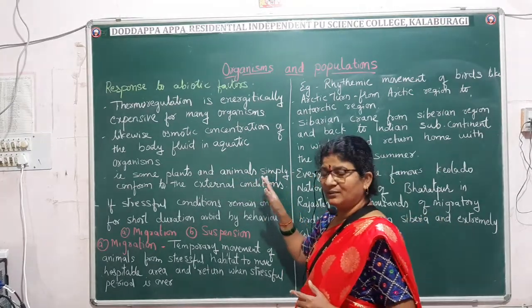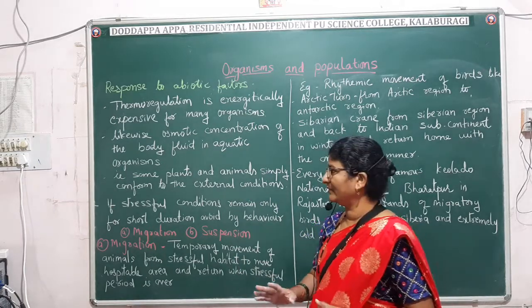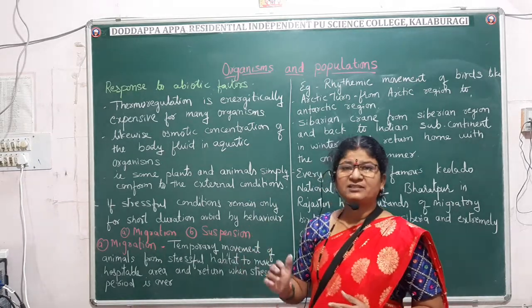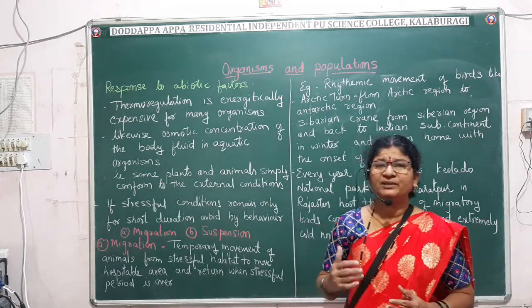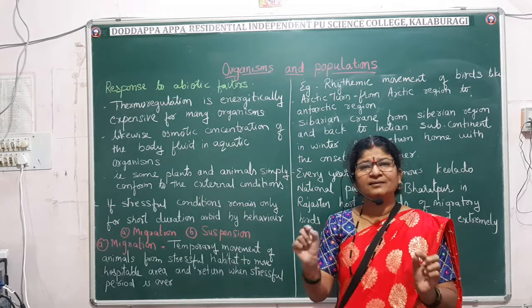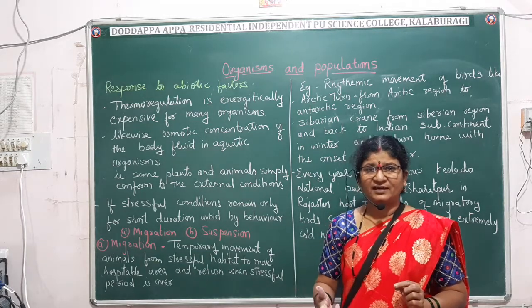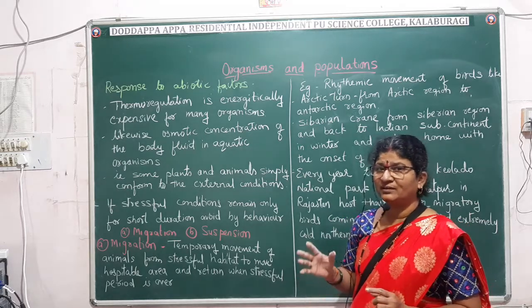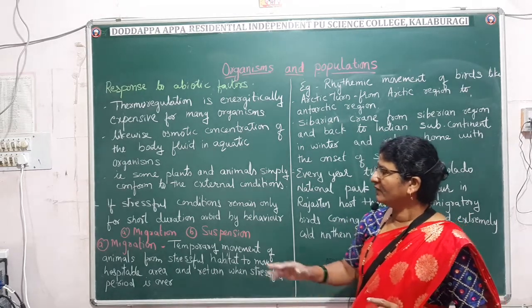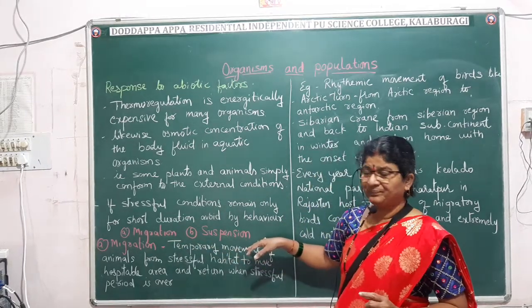Plants and animals, I told already, they will conform with the external environment, then they will survive. So if these stressful conditions are going to exist for smaller duration or sometimes a little longer duration, the organisms will avoid these stressful conditions by two behavioral ways. The two behavioral ways are the migration and the suspension.